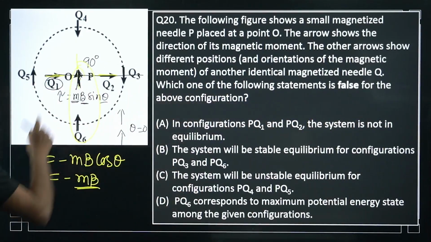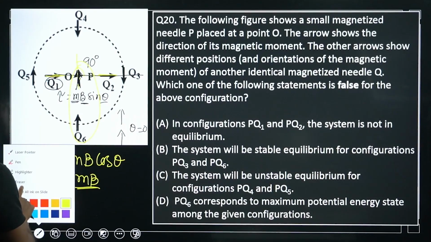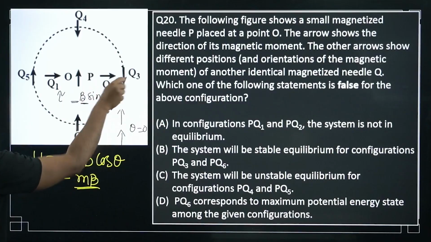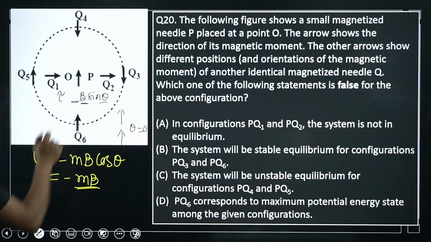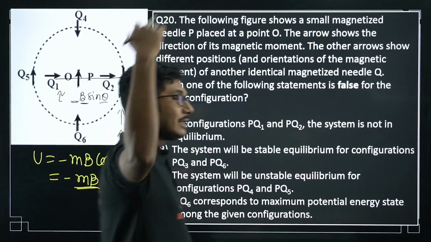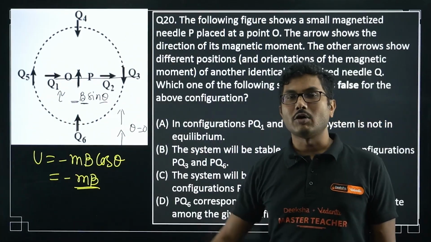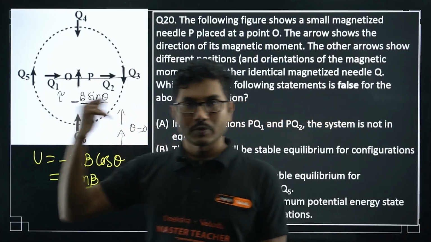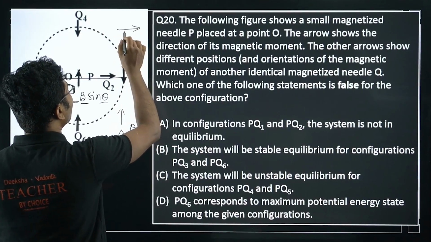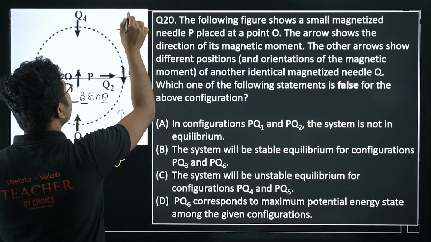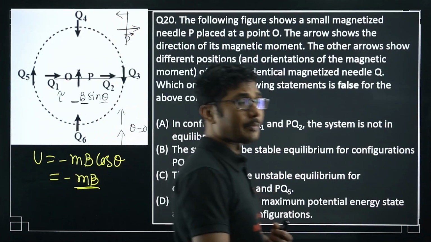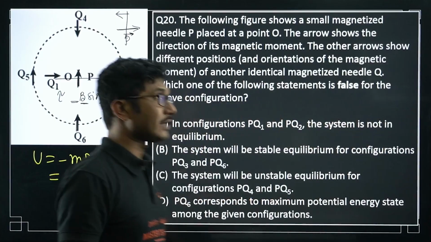Now in this particular case of PQ3, very interesting and very important, P is like this and this is the perpendicular bisector. If you remember the perpendicular bisector condition in the case of an electric dipole, because magnetic dipole and electric dipole are the same, the electric field along the perpendicular bisector was in the opposite direction to the dipole moment. There was a negative sign, if you remember.